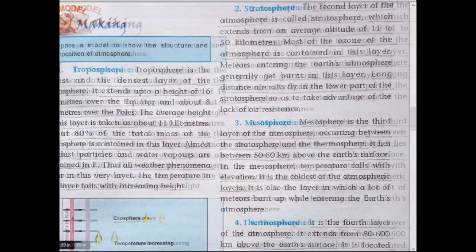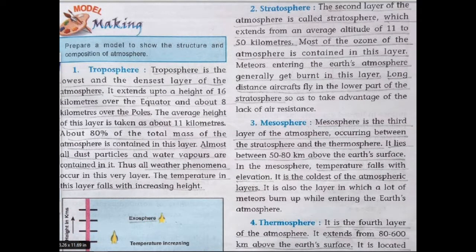All the dust particles and water vapor are also present in this layer. So all weather phenomena occur in this layer. Phenomena means the changes. All weather changes occur in this layer. The temperature in this layer falls with increasing height.